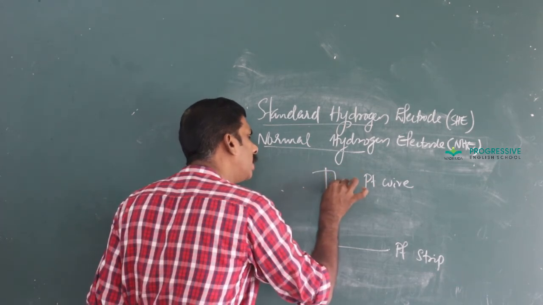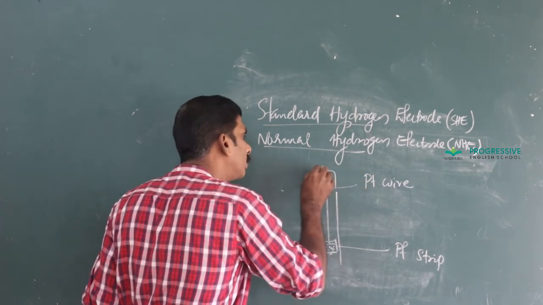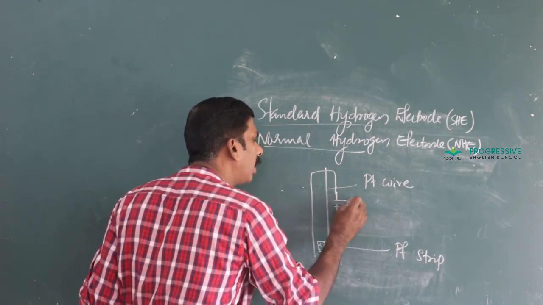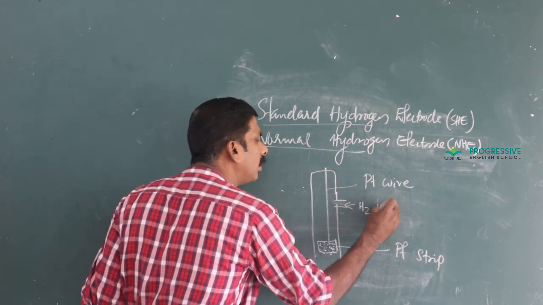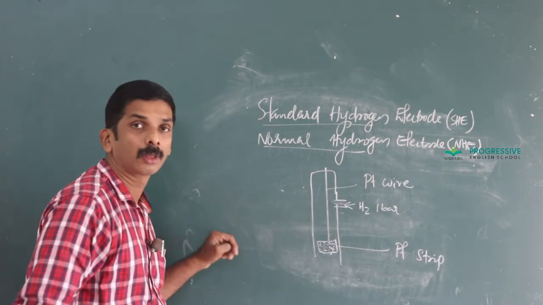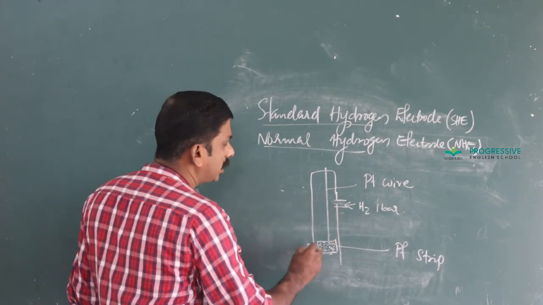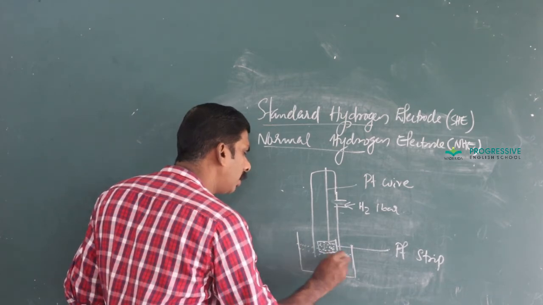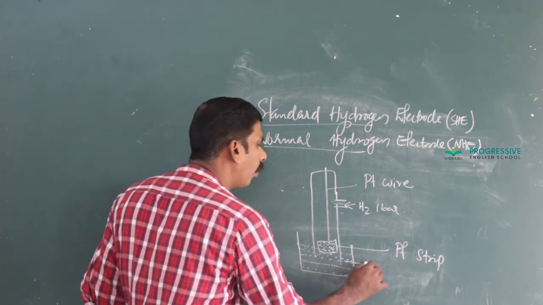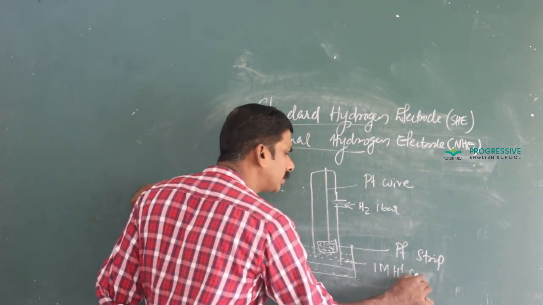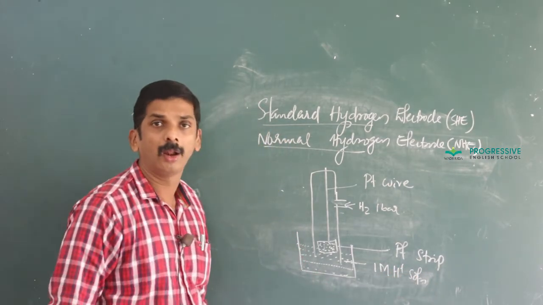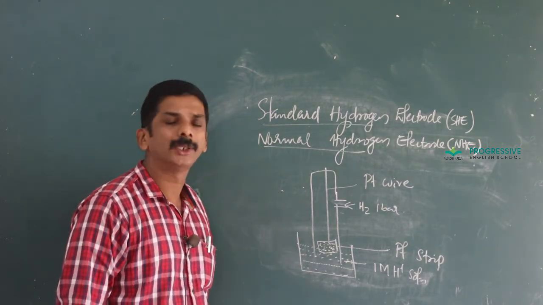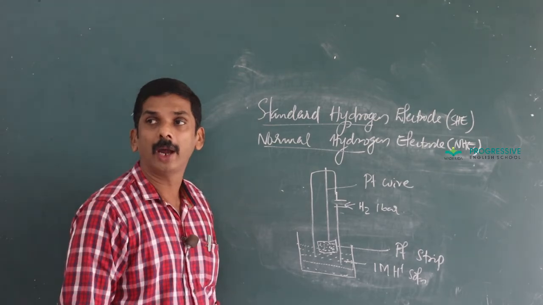It is enclosed in a glass jacket through which hydrogen gas at 1 bar pressure is bubbled. It is dipped in 1 molar H+ solution, 1 molar HCl or 1 molar acidic solution. This is the setup or construction of SHE, the standard hydrogen electrode.